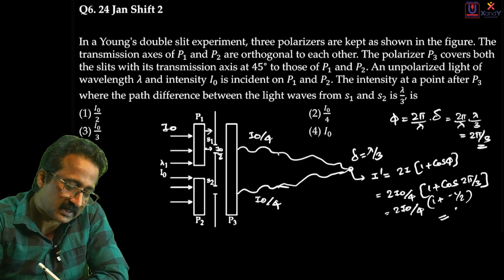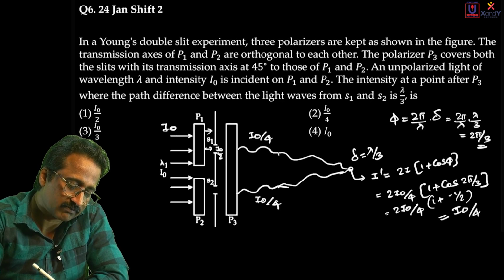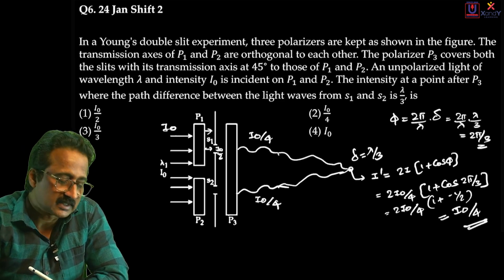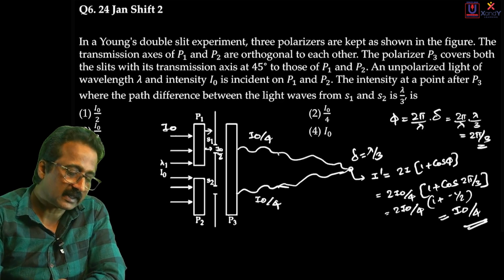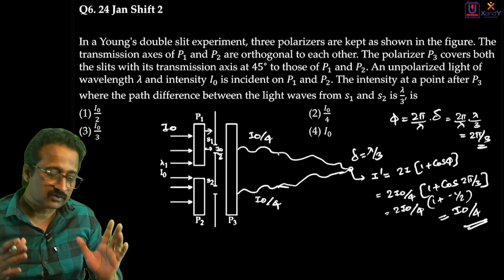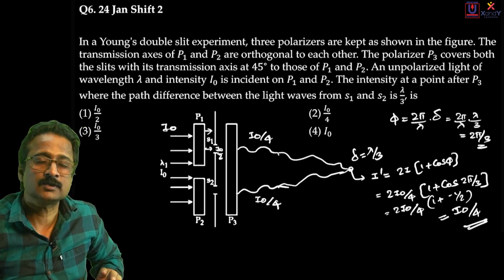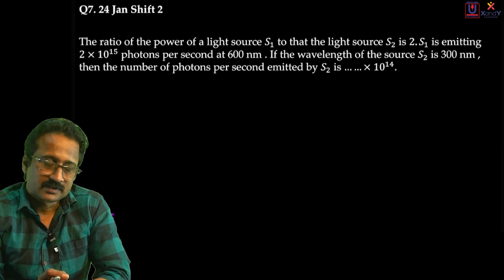Yes, finally the answer is I0 by 4. So the resultant intensity at the point where the light waves meet with a path difference of lambda by 3 in this experiment is I0 by 4. Let us go to the next question.